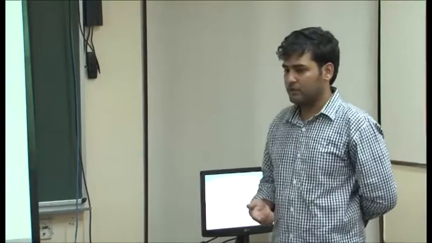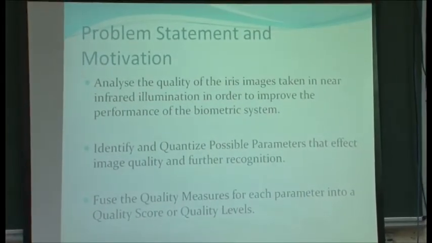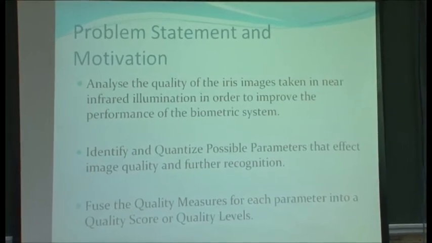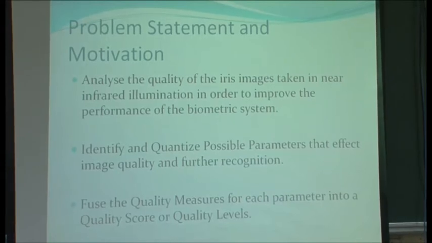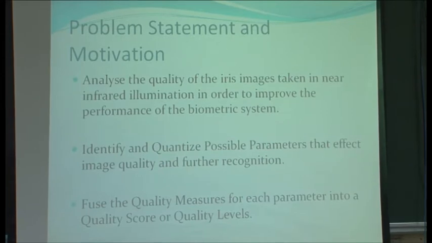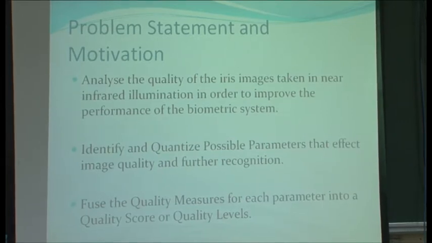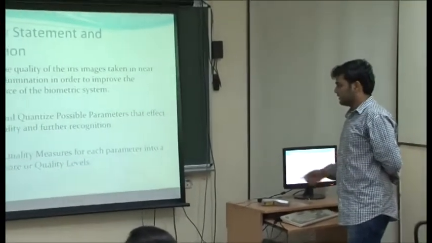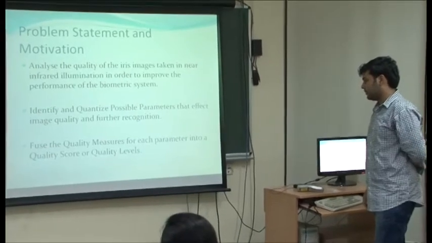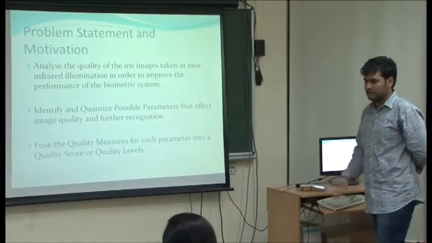It is quite important for a multimodal biometric system because it involves many biometric traits, so we might have to give some weights to each biometric trait, depending on how important each is. For that, the quality is very essential. I would be identifying some parameters and quantizing them that affect the image quality and further the recognition. And finally, I would be fusing the quality measures for each parameter into a quality score or quality levels.